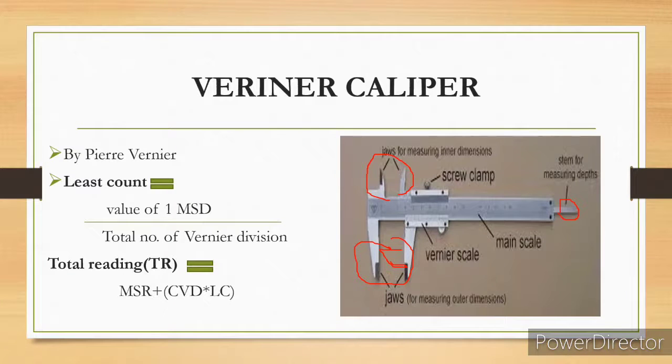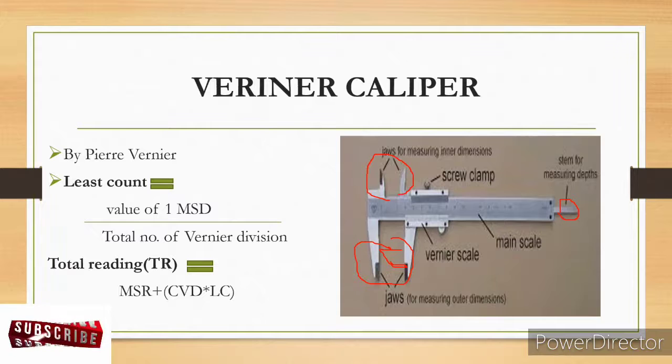And next is total reading. How will you calculate the reading of the vernier caliper? So here, MSR plus CVD into LC, which means main scale reading, plus CVD, which means coinciding vernier division, into LC, which means least count. So least count we all know is 0.1, and MSR means if you keep any object, where the main scale points, that number you have to note here.